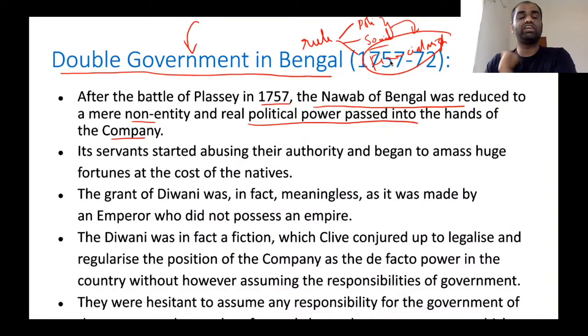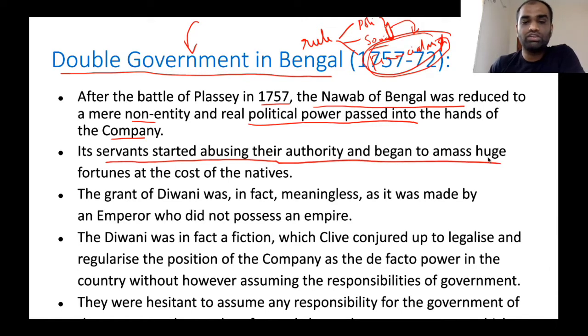So, after 1757, the Nawab was given political as well as social rights, but he was completely taken out of his financial powers. Even though the Nawab was the actual ruler of Bengal, the real power was vested with the English East India Company. After this period, the servants started abusing their authority and began to amass huge fortunes at the cost of natives.